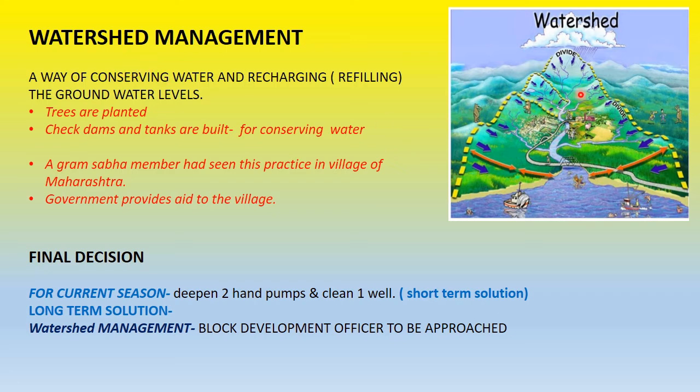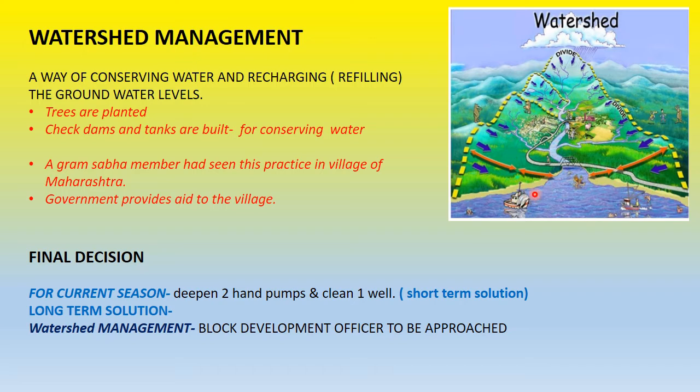This is a way of refilling and conserving water, and water is recharged in the groundwater levels. Different provisions are being made, different things are being done, so that the groundwater level is increased.